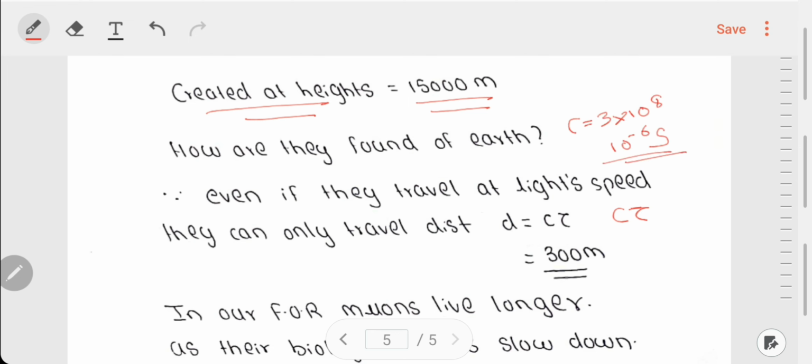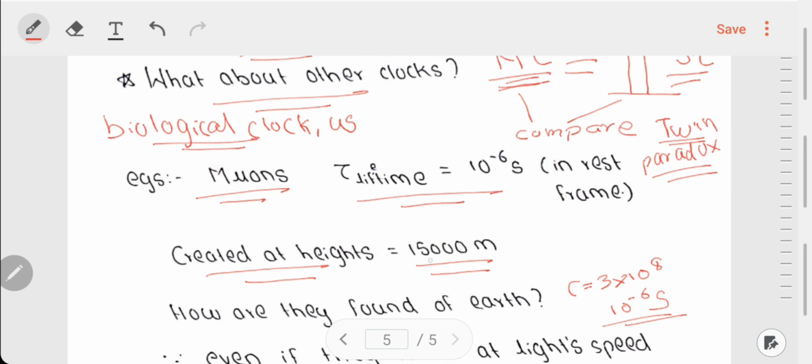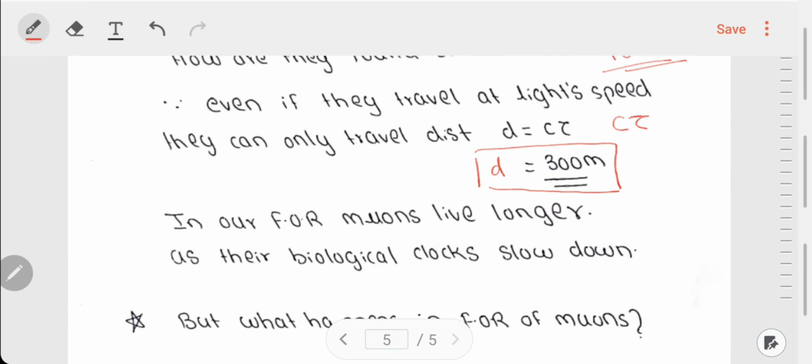If we do the calculations, we get that the distance traveled by the muons in their whole lifetime, even if they are moving at the speed of light, is only 300 meters. But to reach the surface of earth, they have to travel 15,000 meters. So obviously, even if the muons travel at the speed of light, they can't reach the surface of earth. Then how are they found on the surface of earth?